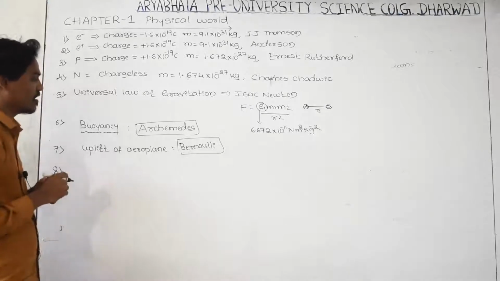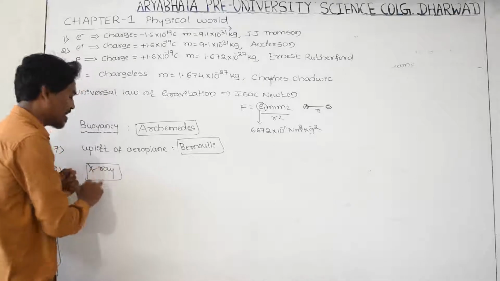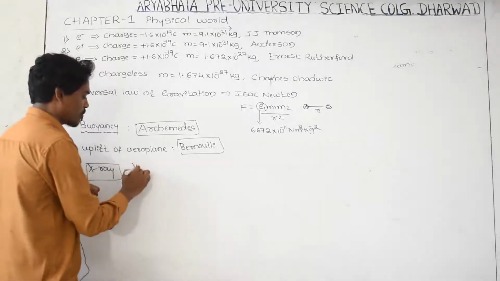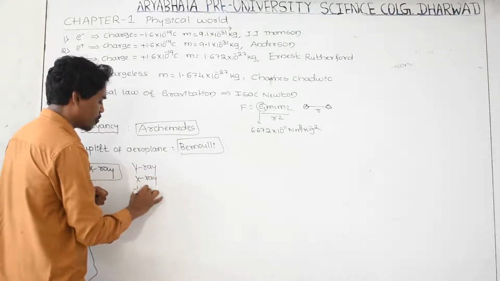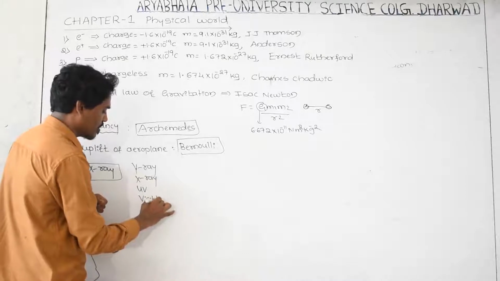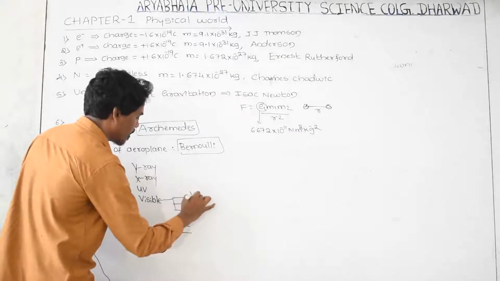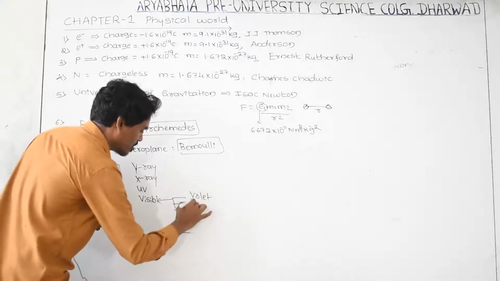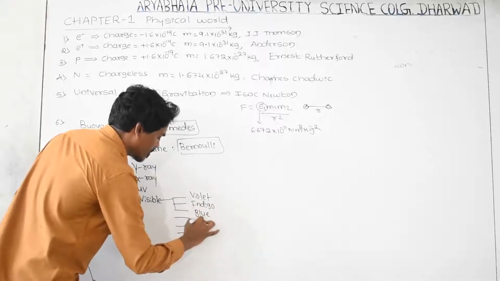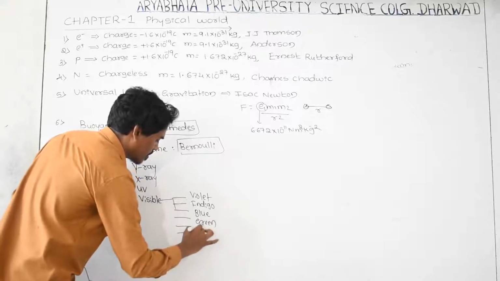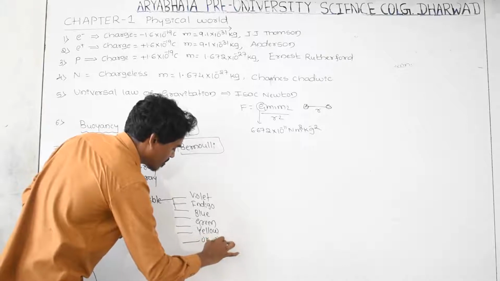And next we can study who discovered X-ray. As you know very well, many electromagnetic radiations are there. From the sun we are getting X-ray, gamma ray, ultraviolet UV light, and visible light. In visible light there are 7 colors: violet, indigo, blue light, green light, yellow light, orange light, and the last one is red light.